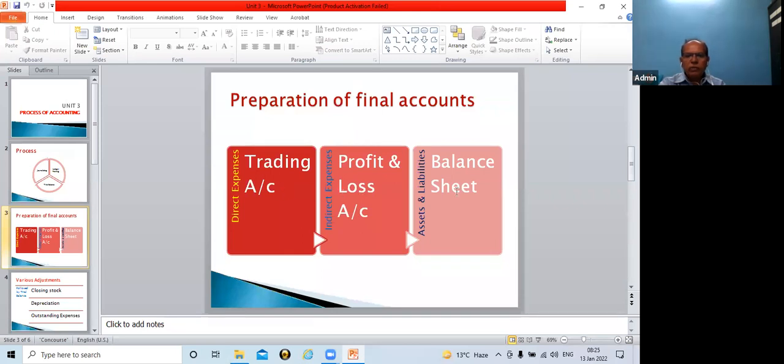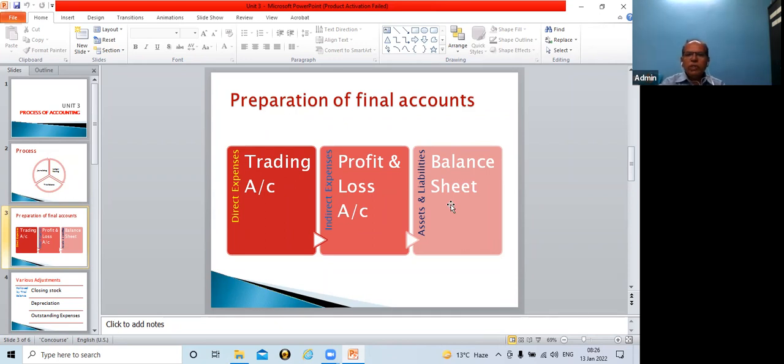Out of three, one effect will be there. It will not happen that a trial balance item is shown and the effect is given to two accounts or all three accounts. At one place there will be the effect of a trial balance item. So remember this forever.